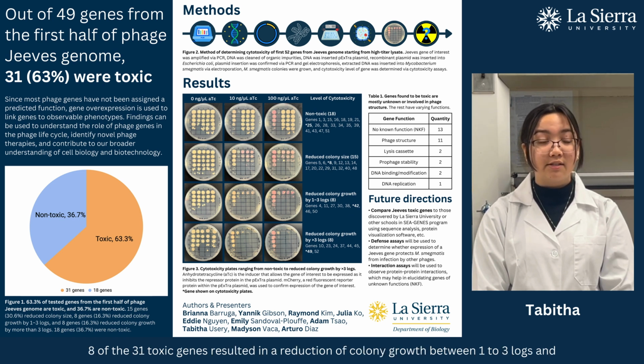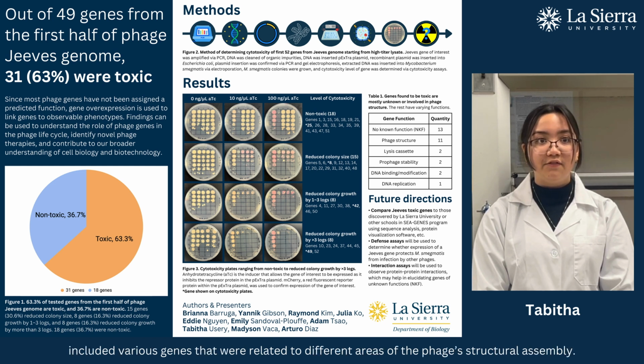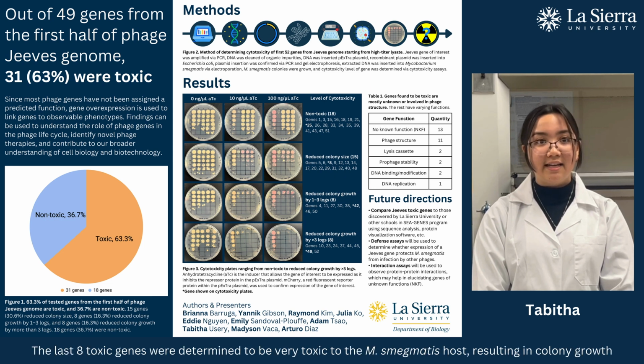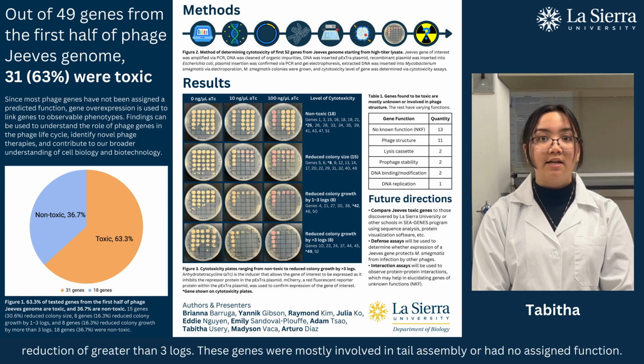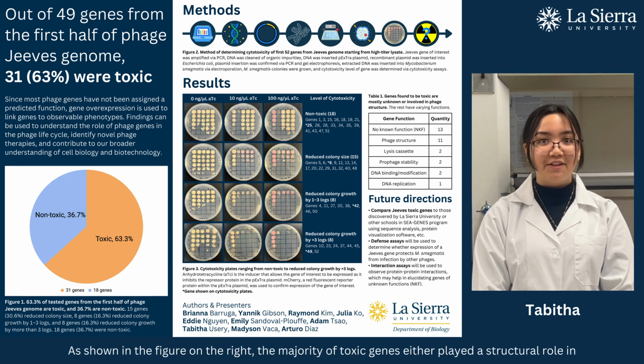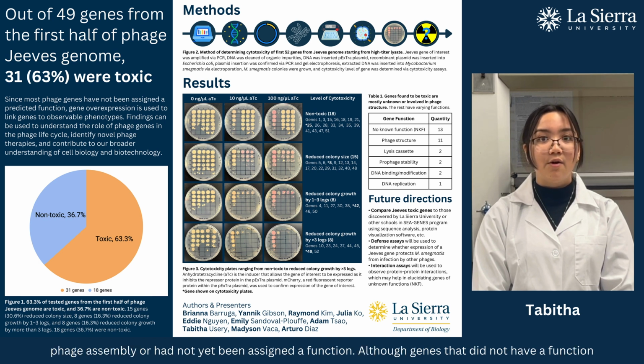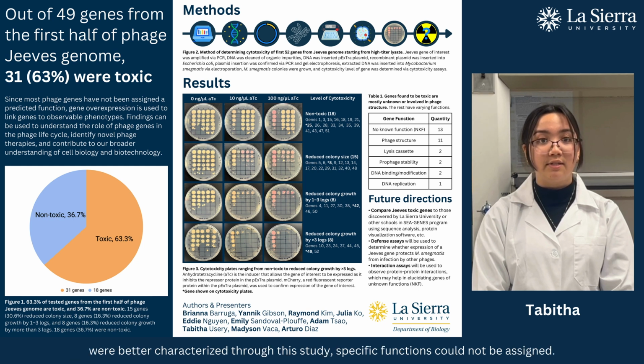8 of the 31 toxic genes resulted in a reduction of colony growth between 1 to 3 logs, and included various genes that were related to different areas of the phage's structural assembly. The last 8 toxic genes were determined to be very toxic to the M. smegmatis host, resulting in colony growth reduction of greater than 3 logs. These genes were mostly involved in tail assembly or had no assigned function. As shown in the figure on the right, the majority of toxic genes either played a structural role in phage assembly or had not yet been assigned a function. Although genes that did not have a function were better characterized through the study, specific functions could not be assigned.